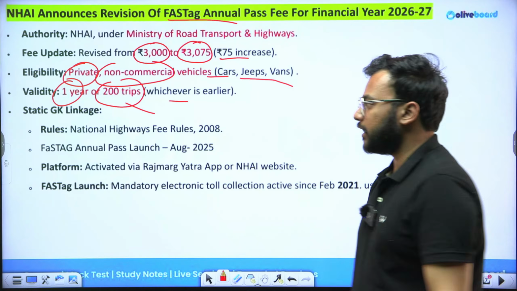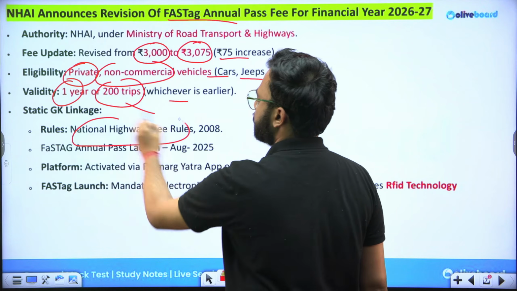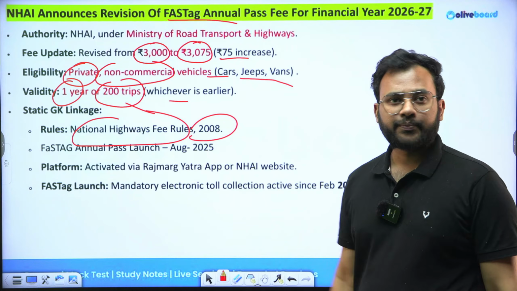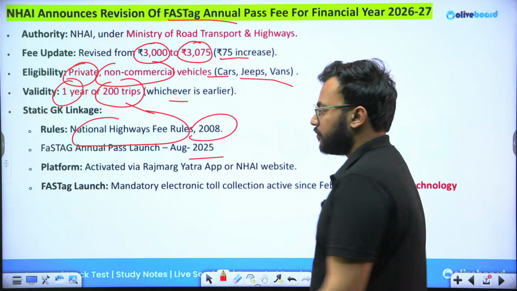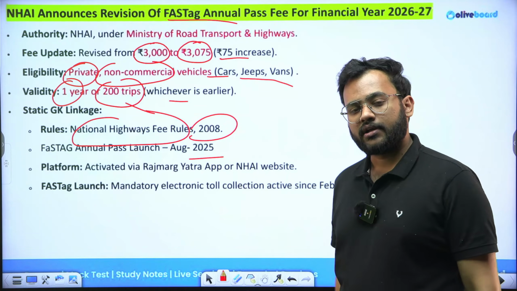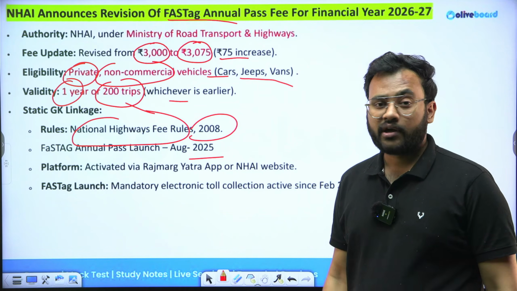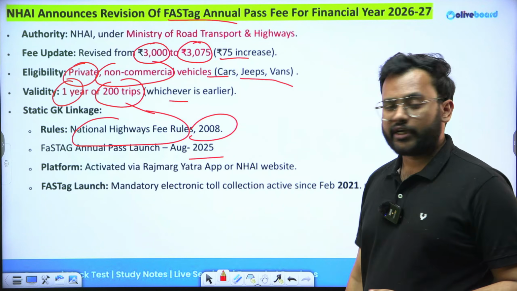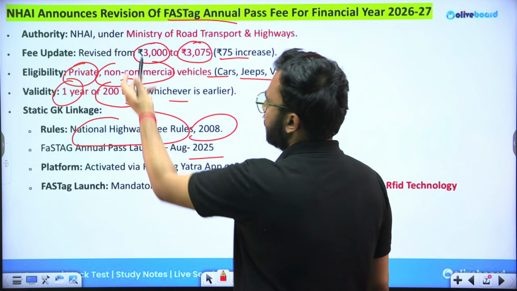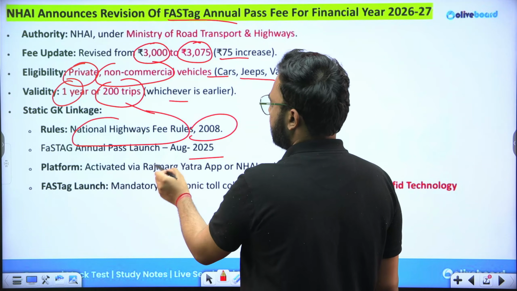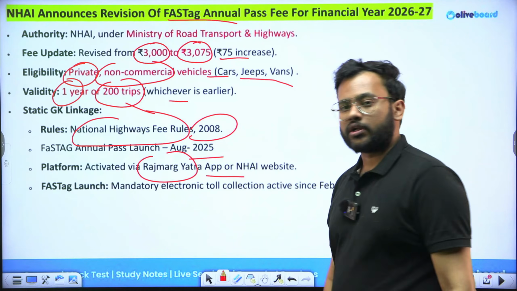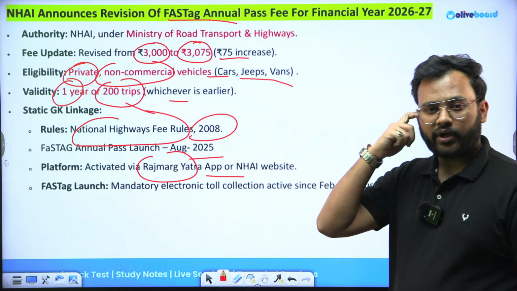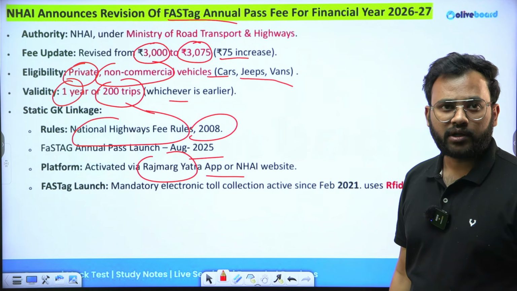Now, static GK portion related to this. This is part of the broader national highway fee rules under the 2008 framework. This FASTag annual pass was launched last year, August 2025. We are not talking about FASTag, we are talking about the annual pass here. Okay, so annual pass was launched in the year 2025. The platform which we have discussed here was activated by the Rajmarg Yatra app or the NHAI website. With both of these, you can do the same thing. Okay, you can get the FASTag annual pass from here.